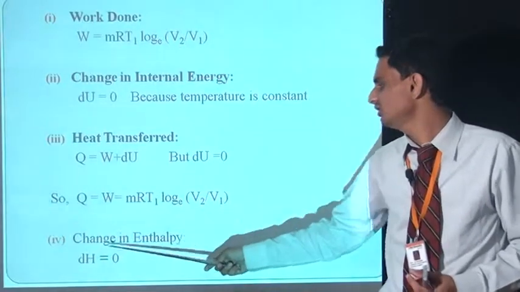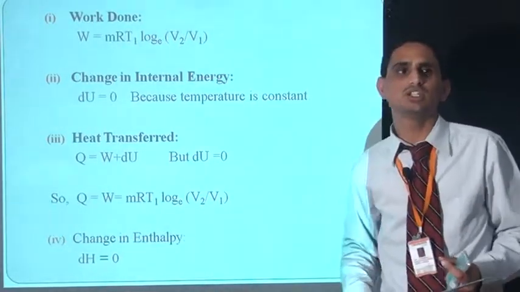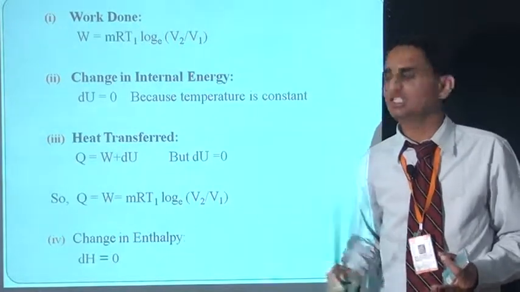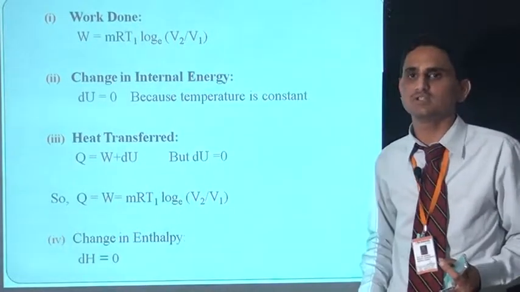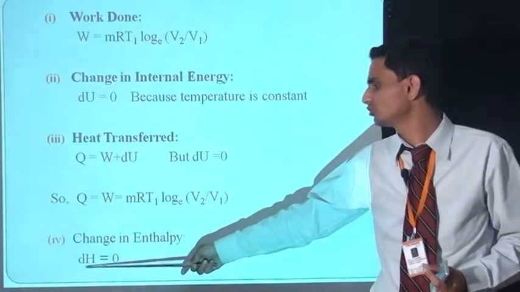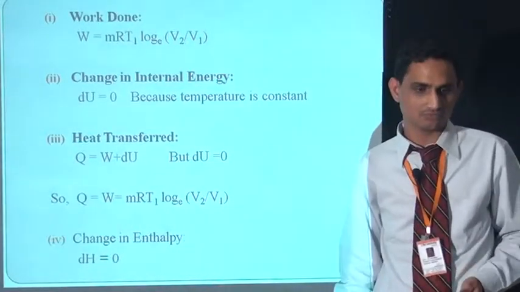Fourth equation is change in enthalpy. The equation of change in enthalpy is dH is equal to mCp(T2 minus T1), but here the temperature is constant, so dH is equal to 0.